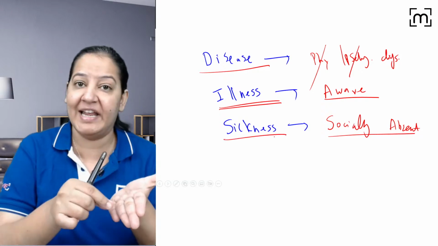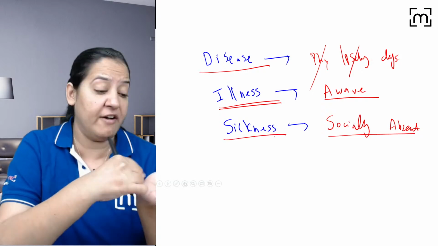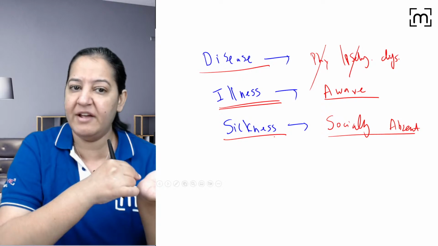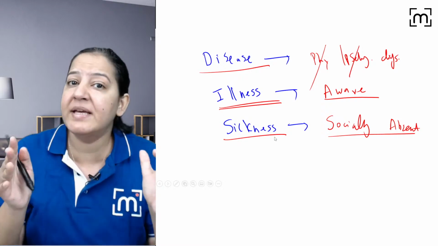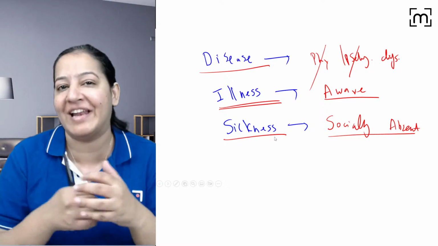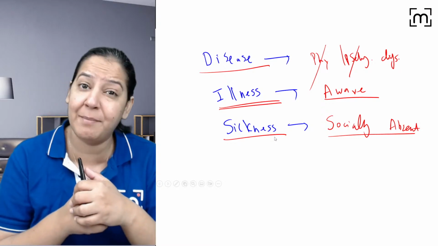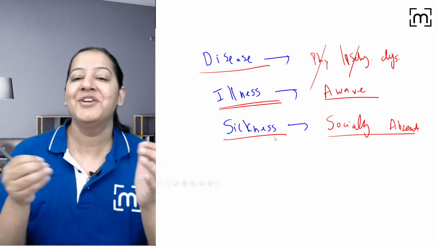Right? We apply sick leave. I am sick. I don't say I have a disease. I don't say in my leave that I am having an illness. I say I am sick. Sick means socially I will be absent because I am not feeling well. That's why socially I will be absent for a few days. Whatever. You got my point.